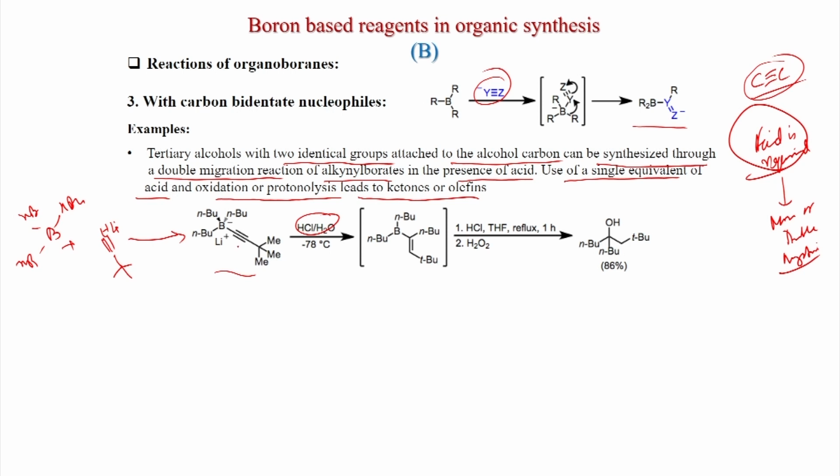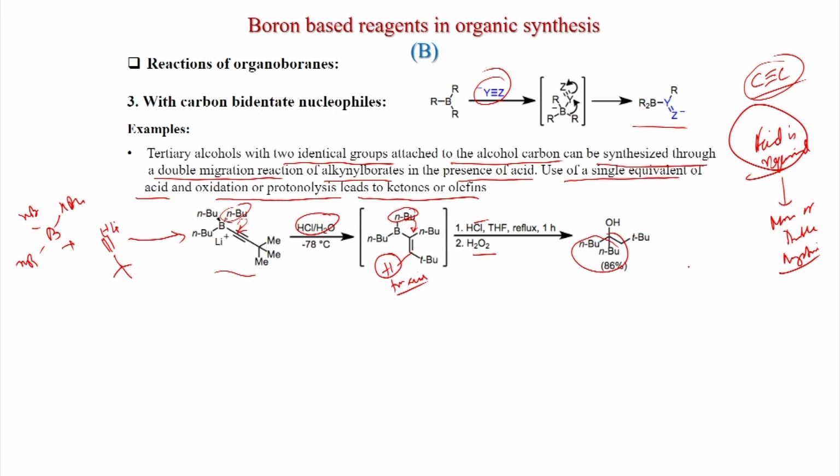So, acid is helping to activate the triple bond, and then the n-butyl group will migrate to the alpha carbon atom here, and this triple bond of course will be a double bond, and this hydrogen is coming from the acid. Now this intermediate will form. Again, if you add more acid, what will happen? Another group will migrate to the alpha carbon only. So, two n-butyl groups at the same carbon atom, and this double bond will be a single bond, and after H2O2 treatment you get the alcohol.